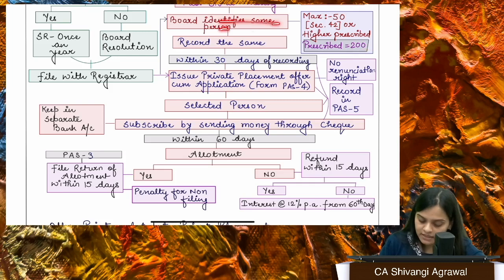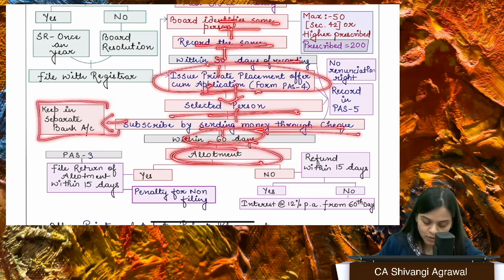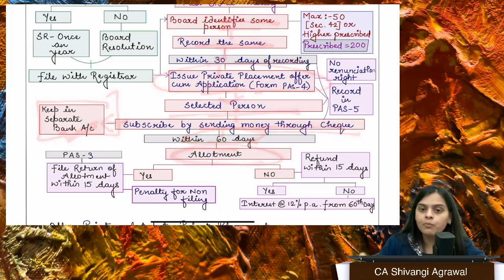Right? So, board has identified some persons. They record the same. Within 30 days of recording, they are going to issue them this application. And they can subscribe by sending money through cheque. Within 60 days, you are going to go for the allotment. Whatever money they have subscribed, you are going to keep it in a separate bank account. Point number 1, there will be no renunciation right. What is renunciation? The right to transfer.